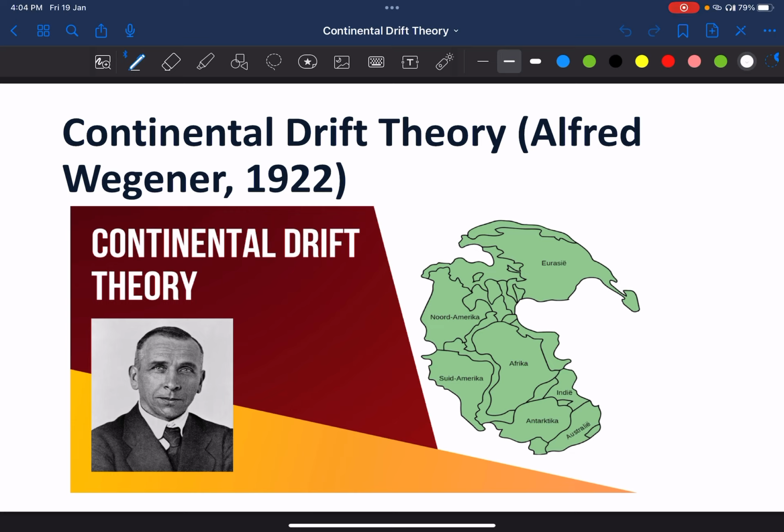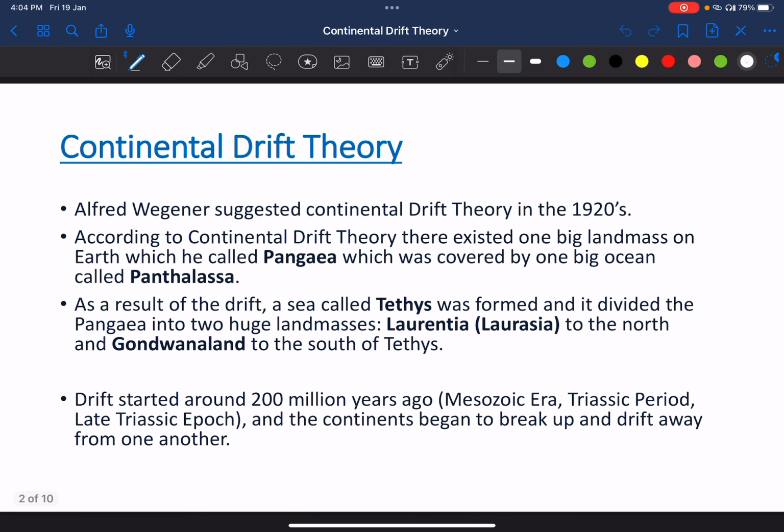So today's topic is continental drift theory. The person you are seeing in the slide is Alfred Wegener, who drafted this theory in 1922, and it is a very interesting theory. Let us see. So he suggested the drift theory in 1920s. According to his theory of continental drift, there existed one big landmass of Earth, which he called Pangaea.